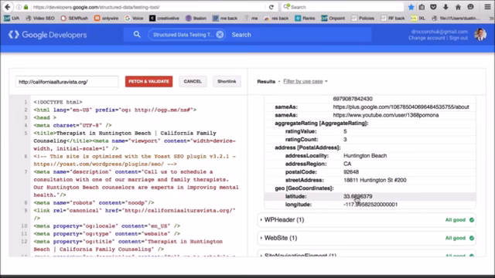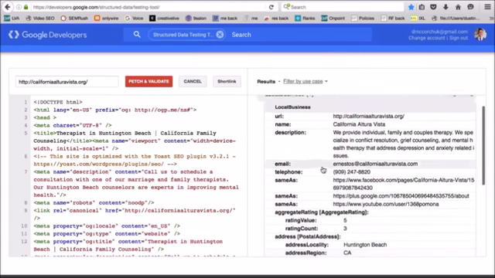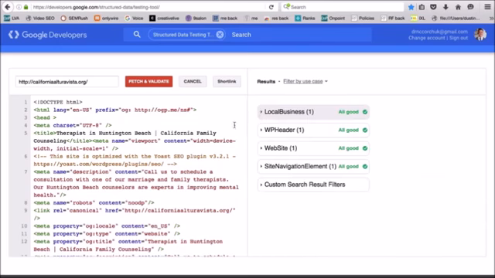And on top of it, here's our latitude and longitude, which Google really loves. They're a machine, so they know the latitude and longitude. And so you're hiding absolutely nothing from Google. You're telling them exactly where your business is at and what kind of business it is.